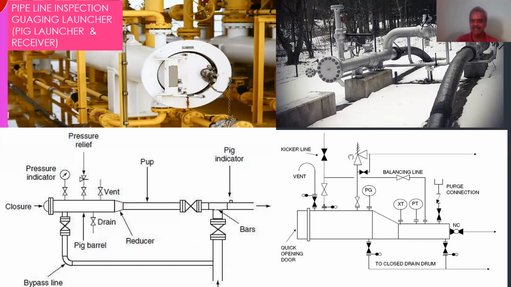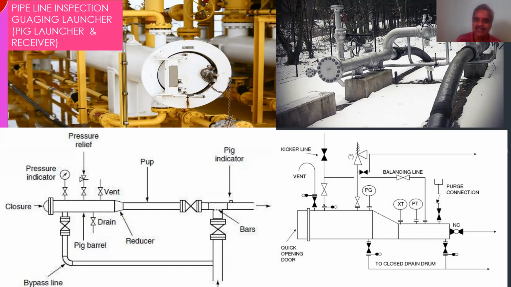You can see this. What is a launcher? This is called a pig launcher. PIG means high plane inspection gauging. So they use different gauges during inspection, which we will discuss later in specific trainings. Now the purpose of these receivers, as I told you, is for inspection.